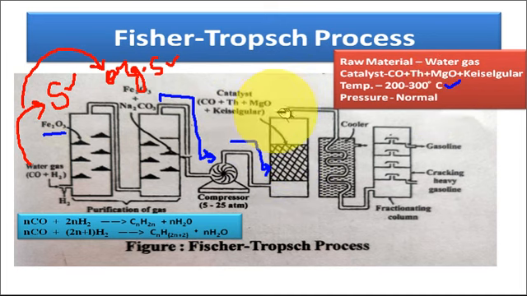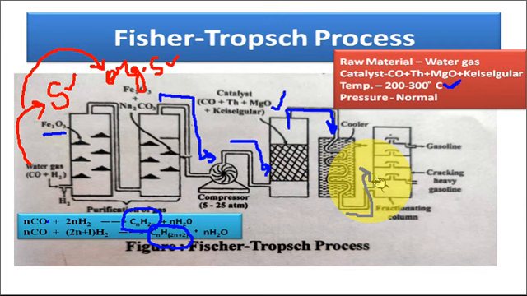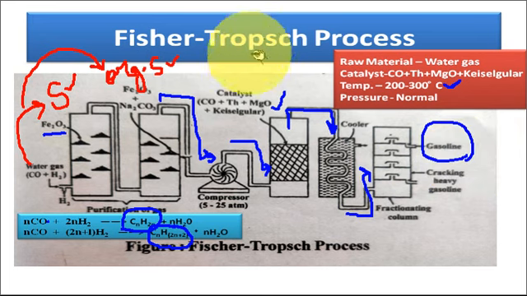In presence of this catalyst and 200 to 300 degrees centigrade, the water gas, which is the mixture of carbon monoxide and hydrogen, reacts and forms various kinds of alkenes and alkanes. So now in the reaction chamber, a mixture of alkane and alkene is formed. This mixture gets passed through the cooler and converted into liquid form, and then it is passed through the fractional distillation chamber where we can collect the gasoline fraction. So this is the synthesis of petrol by the Fischer-Tropsch process.